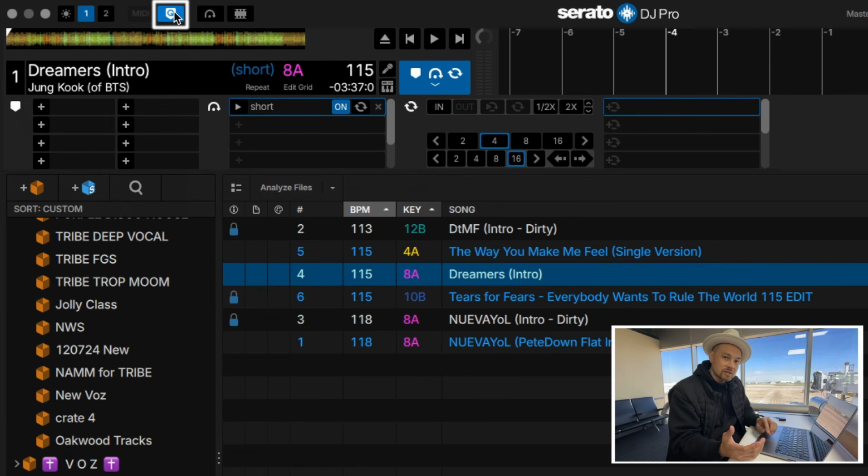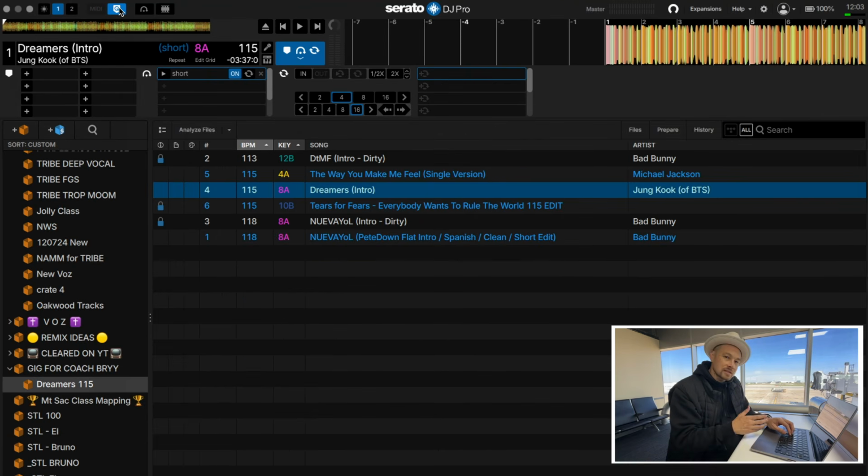I'm doing this inside of Serato DJ Pro, but you can map inside of your favorite DJ software, so it doesn't need to be inside of Serato. For those of you who are on Rekordbox or on Algorithm DJ or on Virtual DJ, this would apply just the same. But let's go ahead and start here.